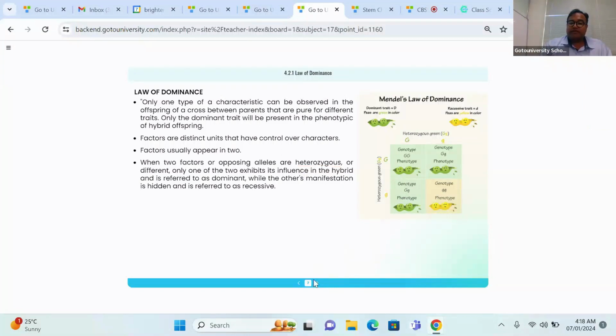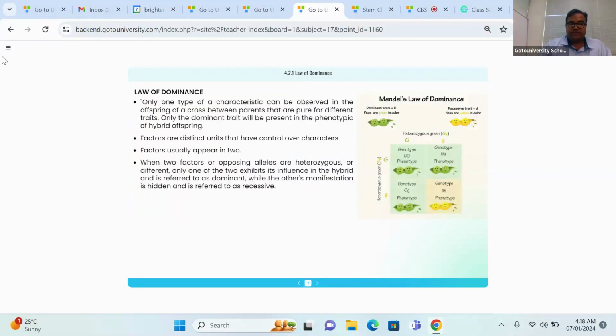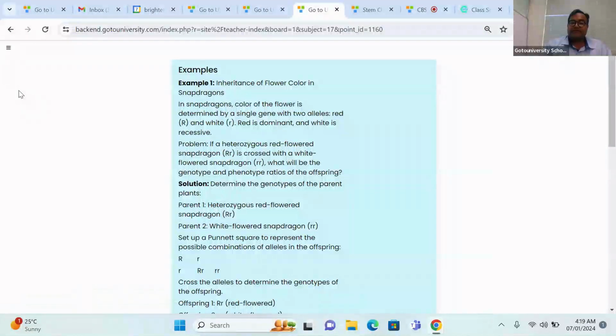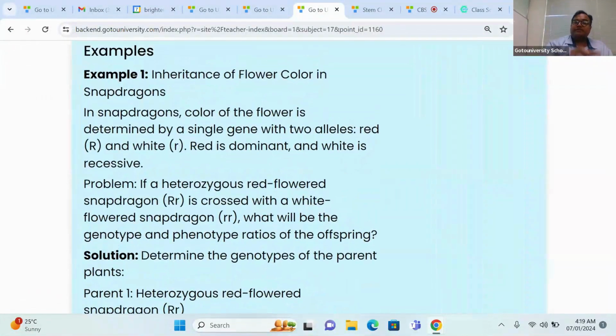Now we are coming to the second phase of explanation. Before going to the law of segregation, within the law of dominance itself, I am going to the examples. Calmly listen to me. Inheritance of flower color in Snapdragon.